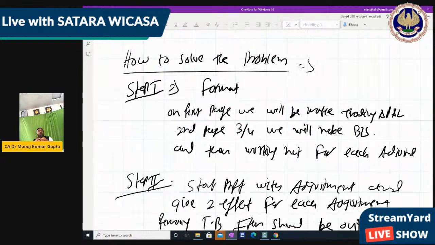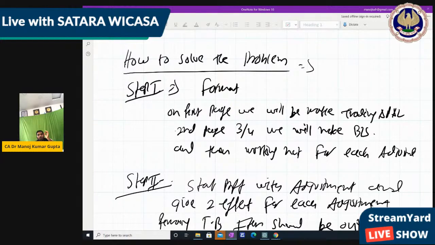And how to solve the problem is for the final accounting solving purpose, where we make the format as per the format above, right? So we have made 3 steps for solving any type of final account problem, right? What are these 3 steps? Yes, everyone say step 1 is format, where we write all formats for trading account, P&L account and balance sheet. Means we will not wait for making the trading account only. We will make the trading account, P&L account and balance sheet all together, so that whatever effect is required can be given immediately.